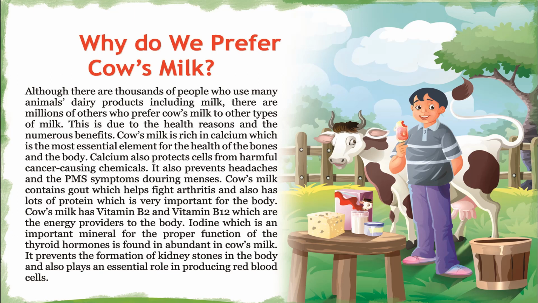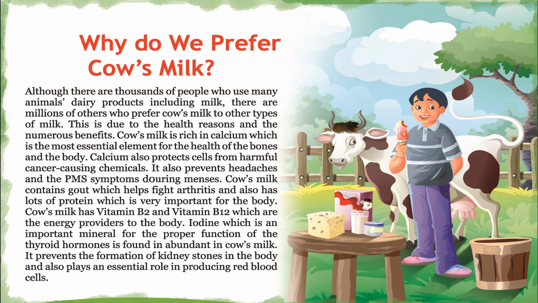Cow's milk is rich in calcium, which is the most essential element for the health of bones and the body. Calcium also protects cells from harmful cancer-causing chemicals. It also prevents headaches and the PMS symptoms during menses. Cow's milk contains gout, which helps fight arthritis and also has lots of protein, which is very important for the body. Cow's milk has vitamin B2 and vitamin B12, which are the energy providers to the body.